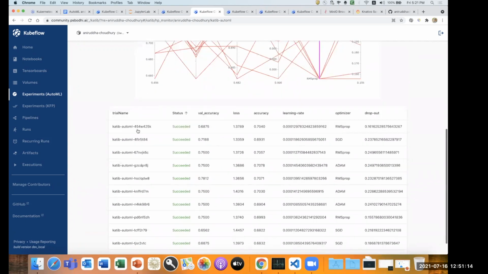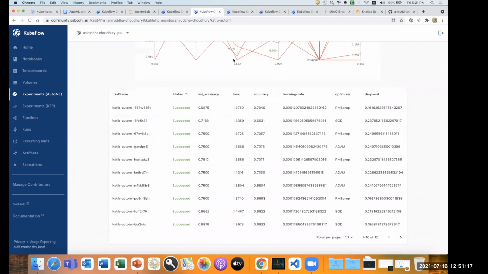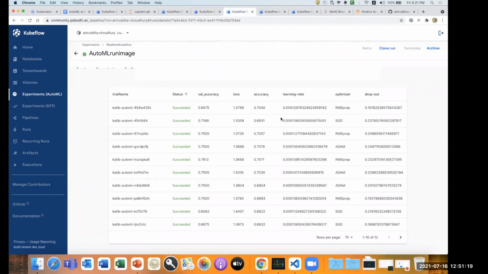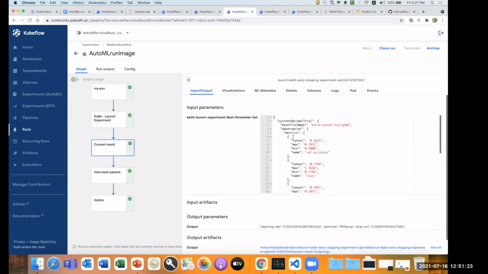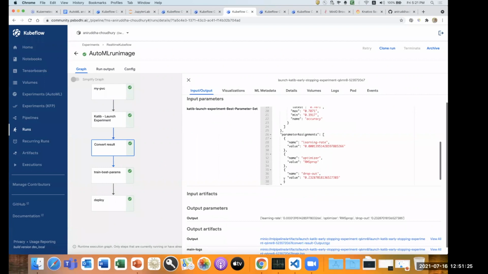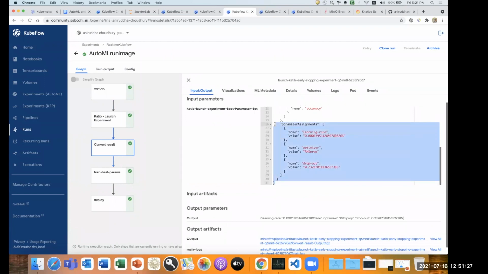On top of that, the best model which was trained goes to my next step, Katib convert results. This Katib convert results step takes the Katib launcher output, and it will see which are the best parameters. These are the best parameters for my Katib results. This is the learning rate of the best model, this is the optimizer for my best model, and this is the dropout for my best model.